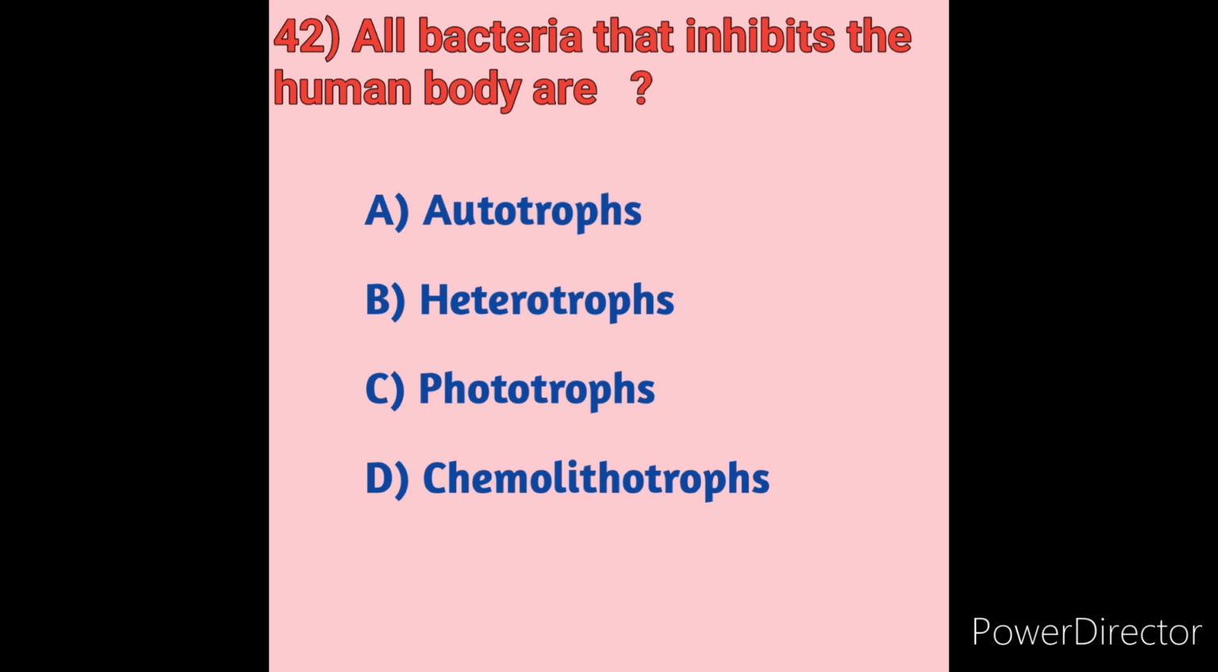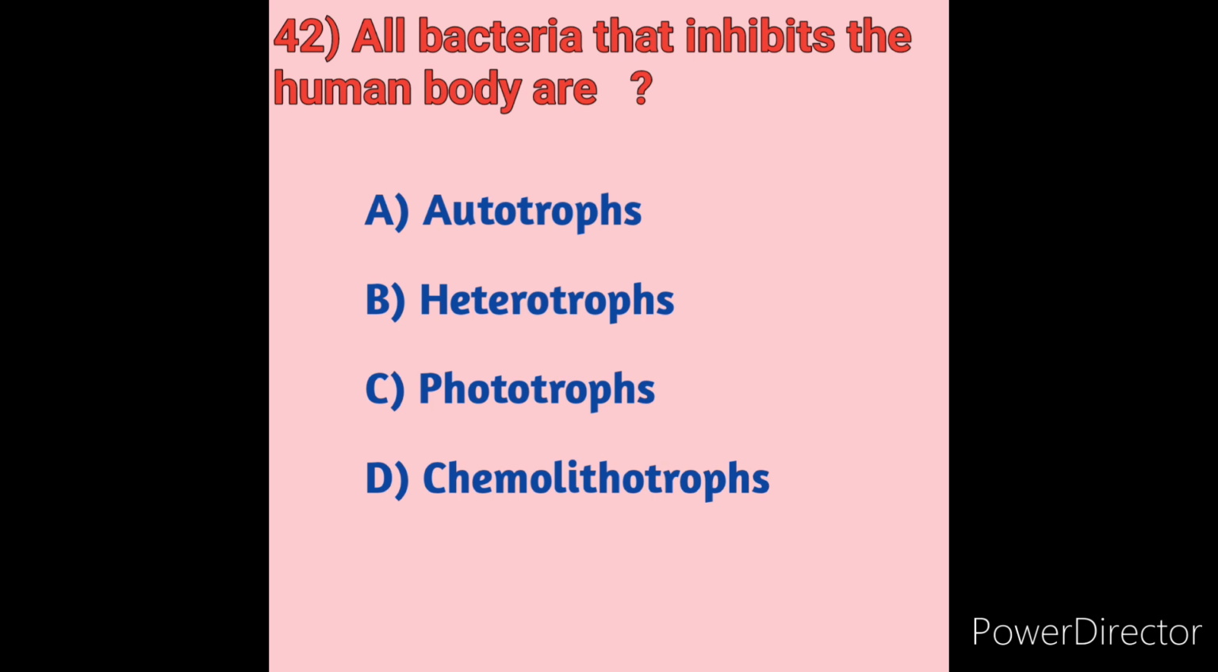Next we will see option B, heterotrophs. A heterotroph is an organism that eats other plants or animals for energy and nutrients. Heterotroph is a Greek word: hetero means other, troph means nourishment. So heterotrophs is the correct answer. The bacteria that inhabit the human body are heterotrophs. So here option B is the correct answer.